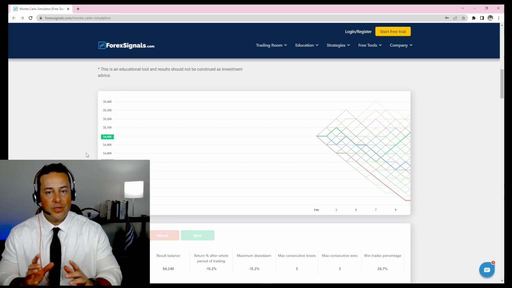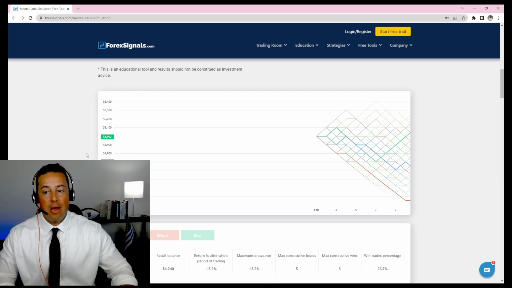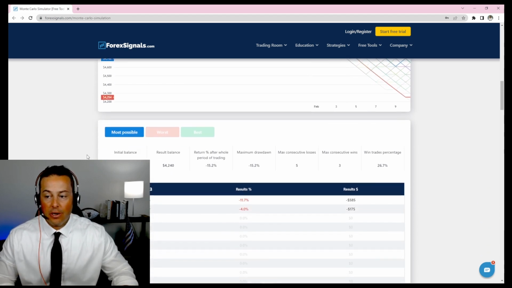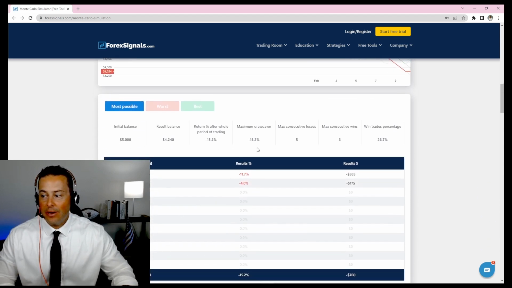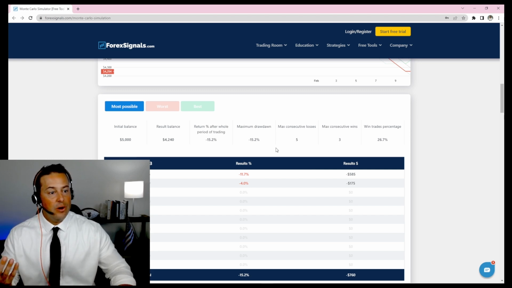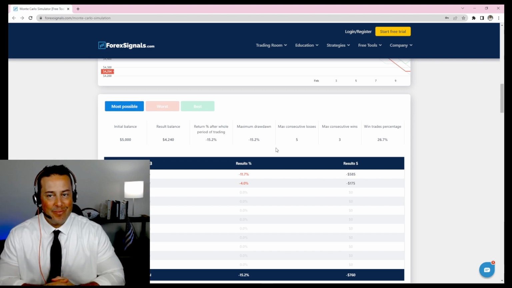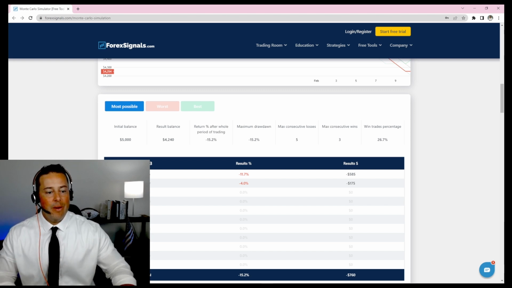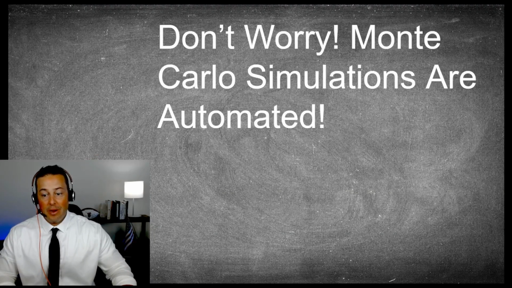Even if we have that 2% positive expectancy, we need to know how our account balance is going to ebb and flow. This Monte Carlo simulator can really help you do that. It gives you a great expense report. Where we're showing a negative return, we may need to dive in and manipulate our parameters just a bit. So the biggest thing to remember, all in all, is number one, these are simulated.